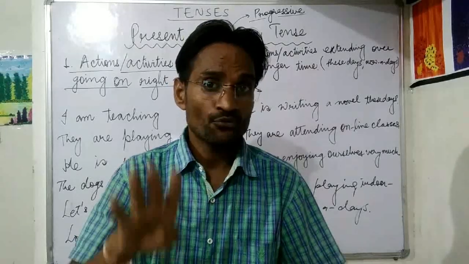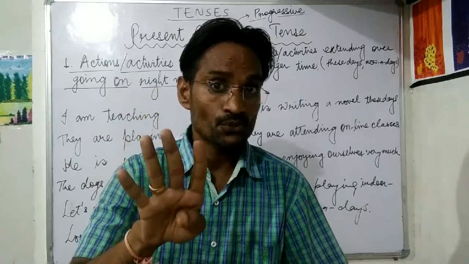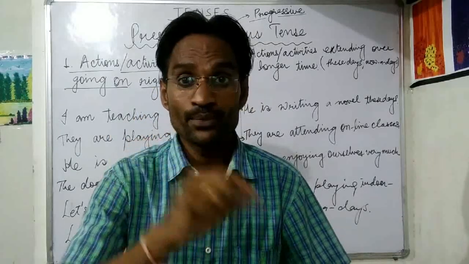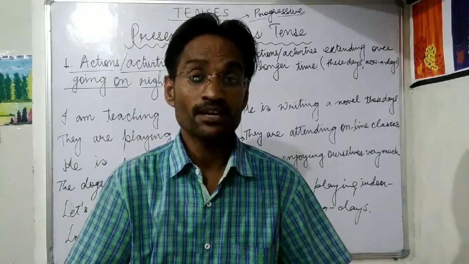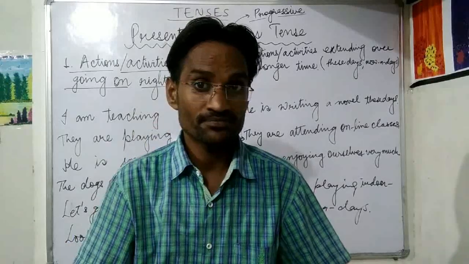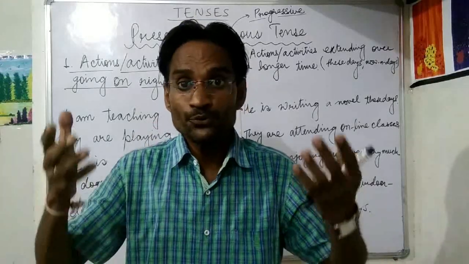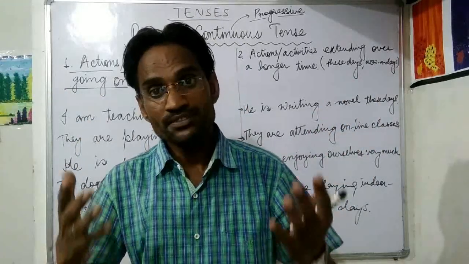There are 4 types of verbs which are used particularly in present simple tense. First type, the verbs of perception, means how do we perceive the world, how do we perceive things.